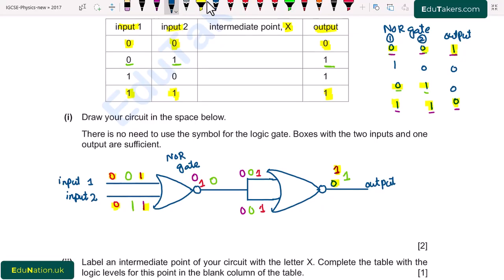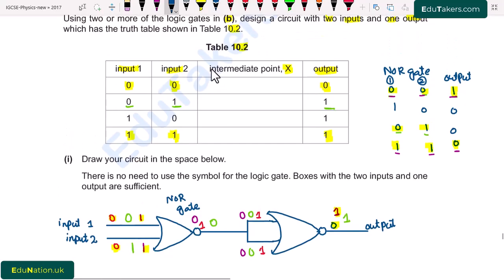And this intermediate point is basically NOR gate. So I write here the values of NOR gate. It will be 1, 0, 0 and 0.